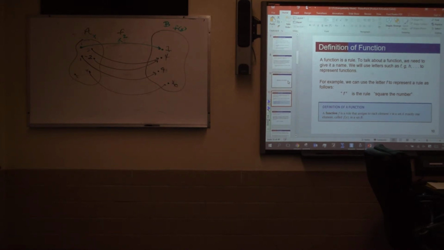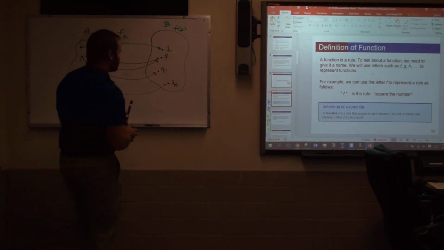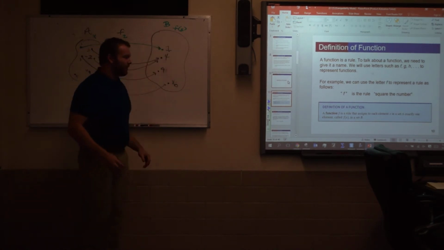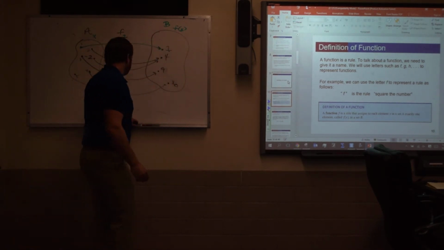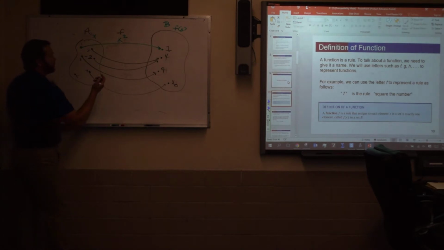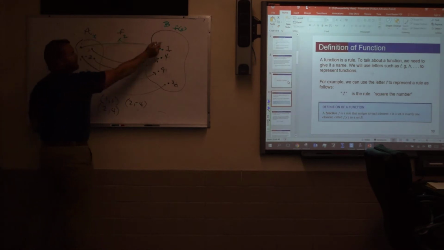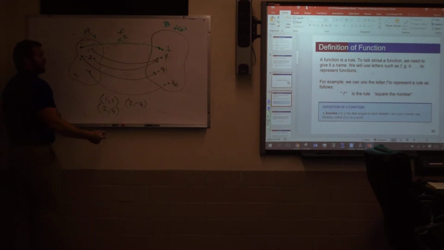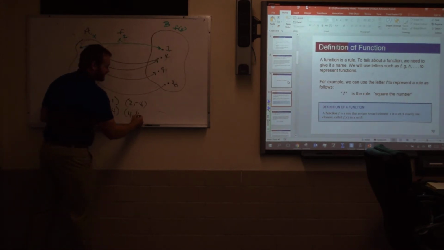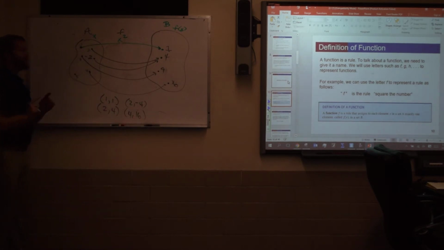A lot of times we use, and this is where I was talking about the notation stuff we want to be comfortable with. You guys have probably learned, if we look at this, we can write these as ordered pairs. 1, 1. We can go to 2, 4, to negative 2, 4. So I'm taking every x value that came over here and pairing it with its f of x value. We got 4, 16. Okay.